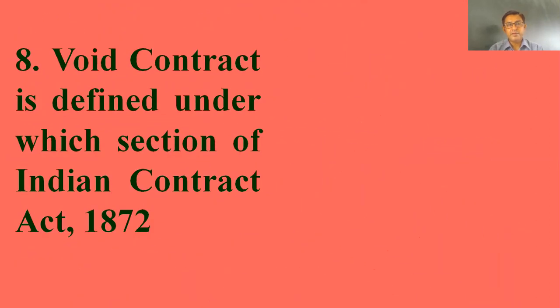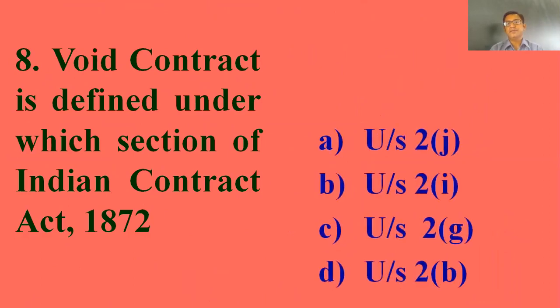8th one, void contract is defined under which section of Indian Contract Act 1872? Options are under section 2J, under section 2I, or it may be under section 2G, or the fourth one is under section 2B. Let's see. The answer is A, under section 2J is the right answer.